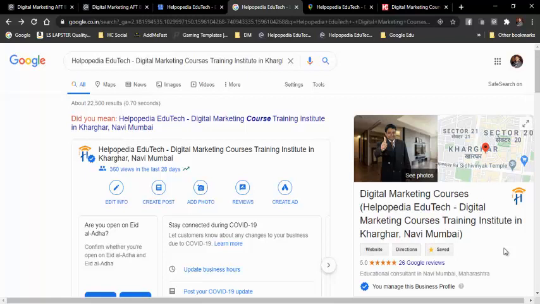So I don't require WhatsApp or SMS, but still people can call me and chat with me. Right now, if you open your mobile device and search for Helpopedia, you can find 2 buttons over there, but this is available only on Android devices. That is because if you are using iOS, it will not show you that option. Why? Because I am using an Android device and I have installed Google My Business on it.